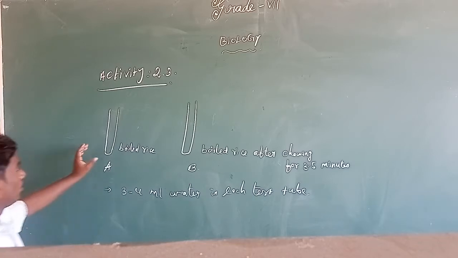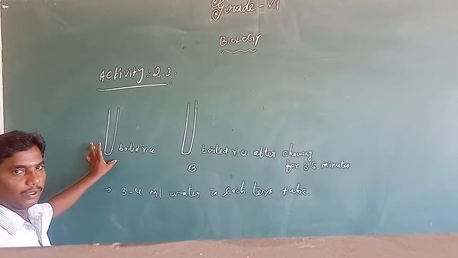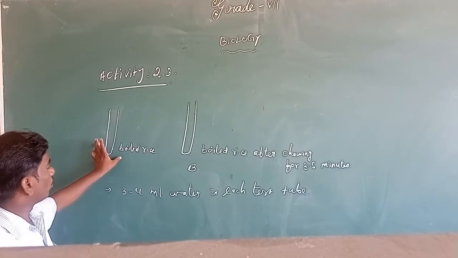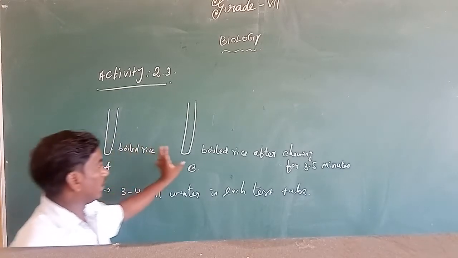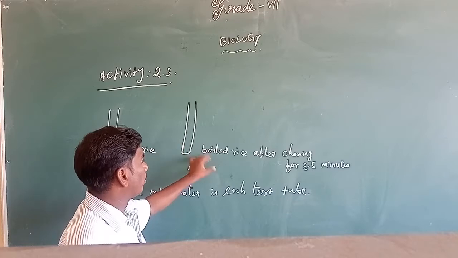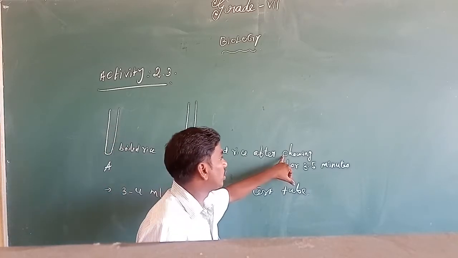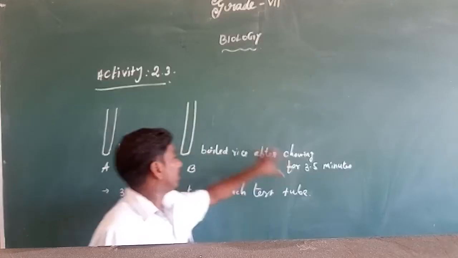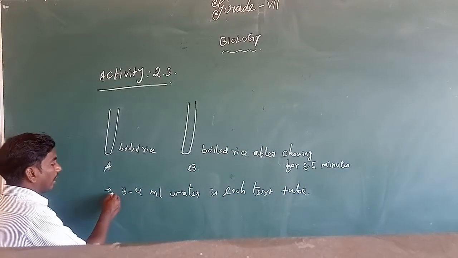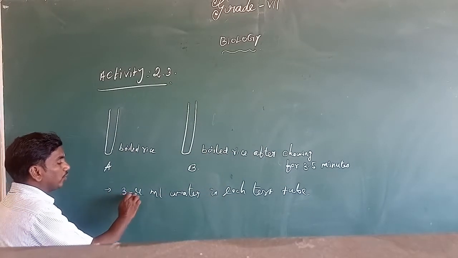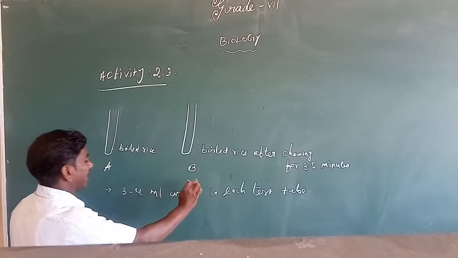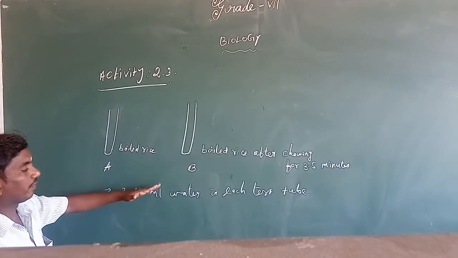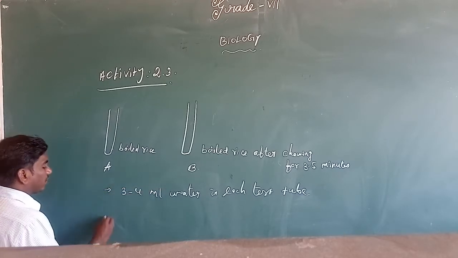Okay, so first you take two test tubes and label them A and B. In test tube A you put 1 teaspoon of boiled rice, and in test tube B you put 1 teaspoon of boiled rice after sieving for 3 to 5 minutes. Next you add 3 to 4 ml of water in each test tube.